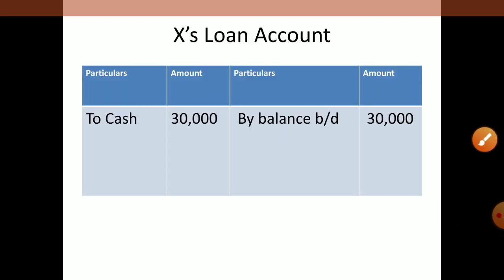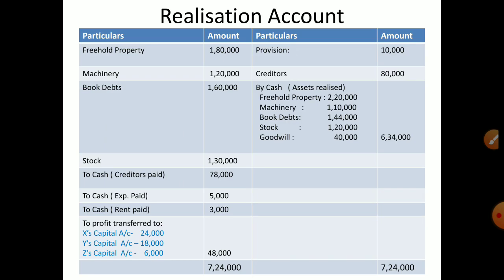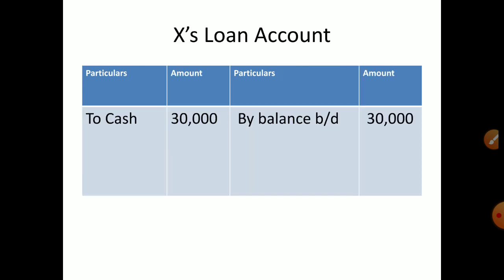Now we have to pay the excess loan. Partners' loan we already studied. Partners' loan should be paid off through a separate loan account. Okay, why are we paying this amount? Because when we prepare his capital, it is having a favorable balance only, not a debit balance. His capital credit side balance is more, so we have to pay his loan amount.